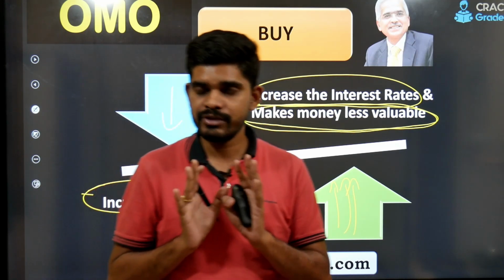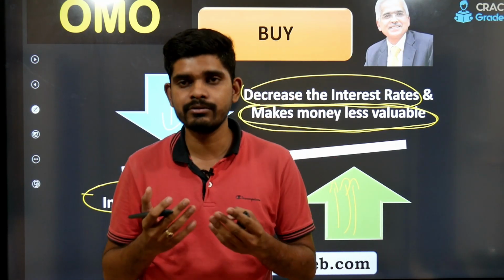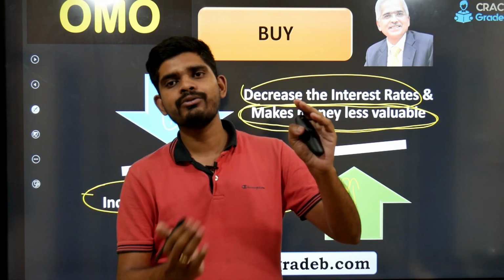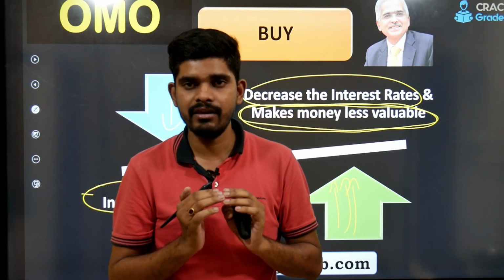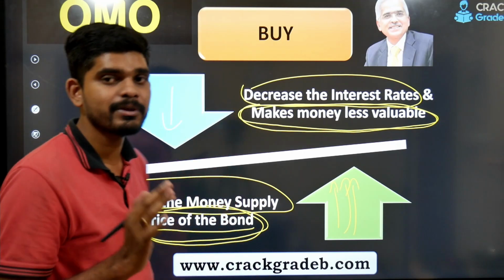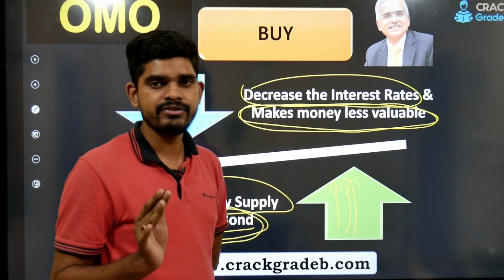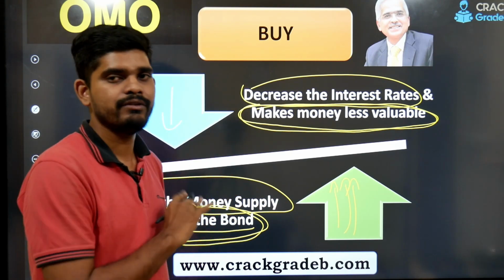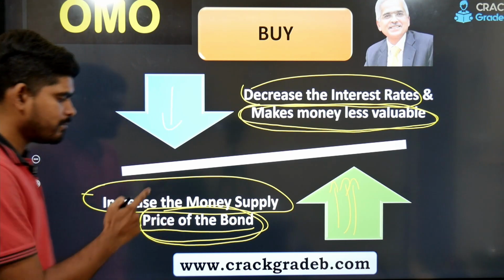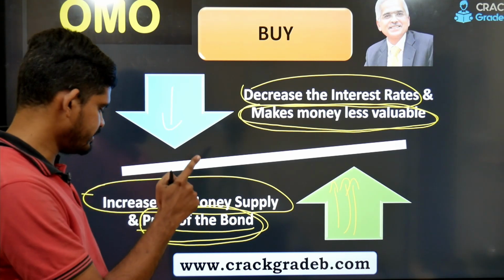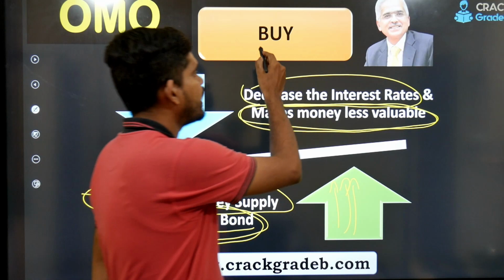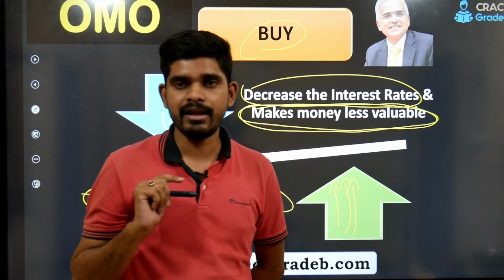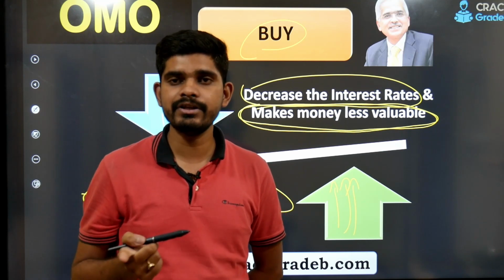So it doesn't become equal, so don't take it as equal, it tries to align, right? The moment one is going up, the other one will also rally and try to maintain the same level. That happens because of market force. I will come with a lecture where I will explain this, because this is related to bond yield and the bond price. We will not discuss that particular thing here, but I hope you got the connection, how it is connected. Just by buying government securities from the market, the RBI injected liquidity in the market,